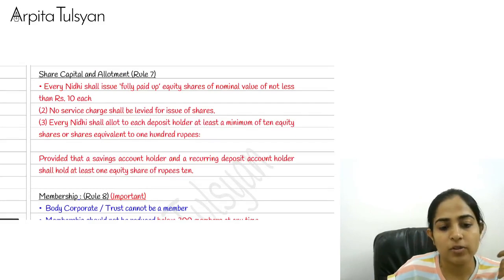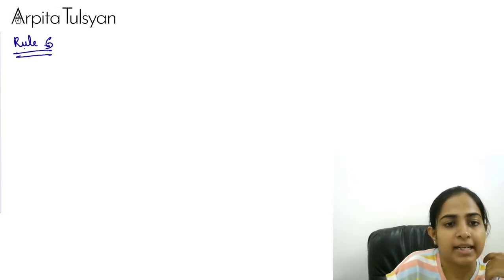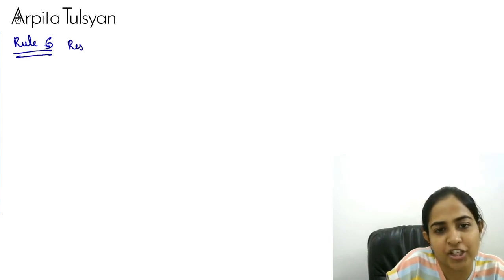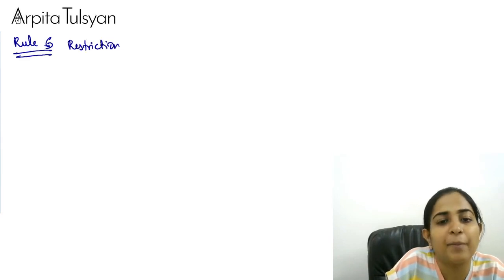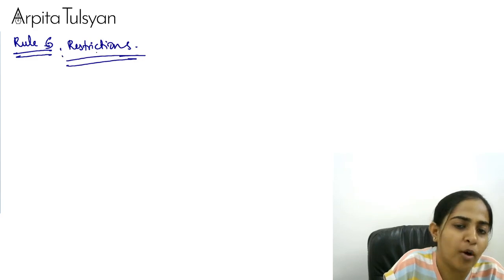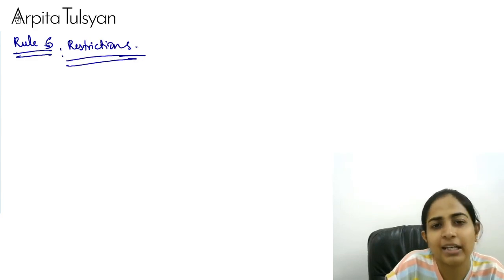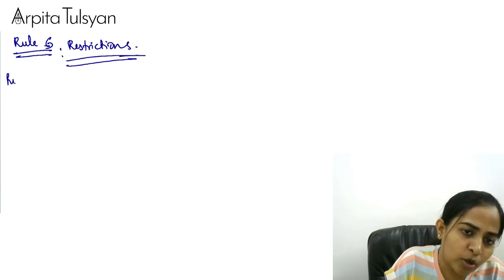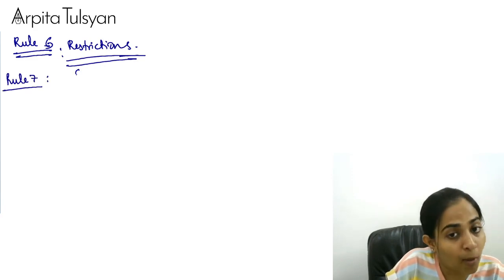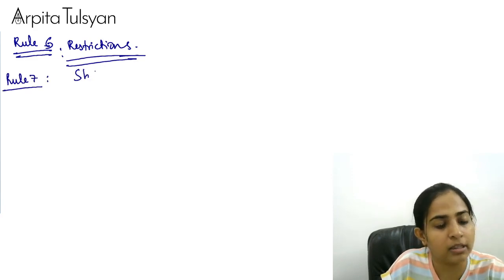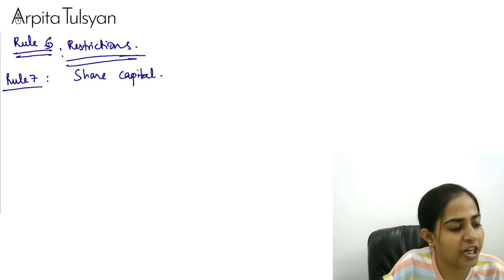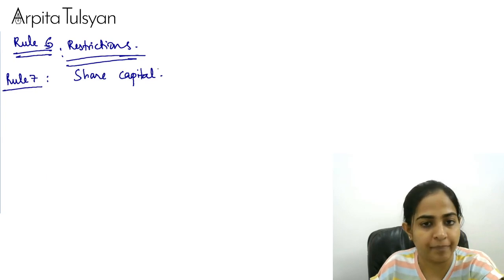Chalo, so let's go to the next rule here. Rule number 6 we have already completed, which was talking about the restrictions, right? What Nidhi company cannot do. I have already told you what is to be done in that: amendments and the 20% point. Now going on to rule number 7, which is important, which talks about the share capital and allotment.